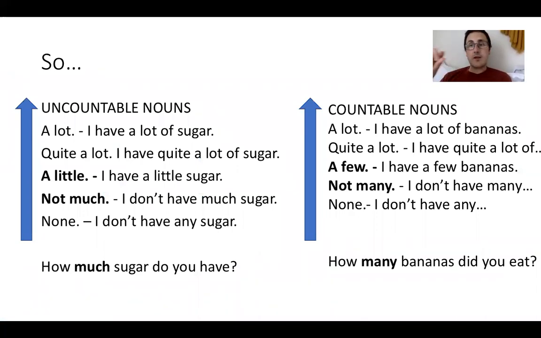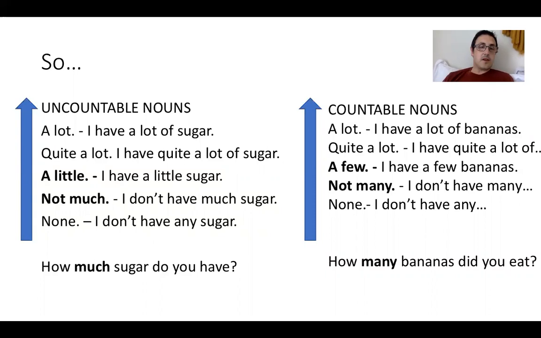So you've got uncountable nouns, a lot, and then I have a lot of sugar, for example. So you've got the short answers, and then you have the sentences in context. So do you eat a lot of sugar? A lot, or I have a lot of sugar. And then you have quite a lot. I have quite a lot of sugar. And then a little. I have a little sugar. And then not much. I don't have much sugar. And then none. I don't have any sugar.